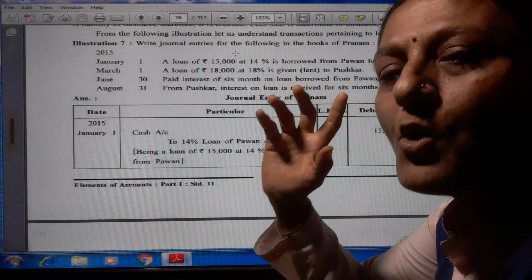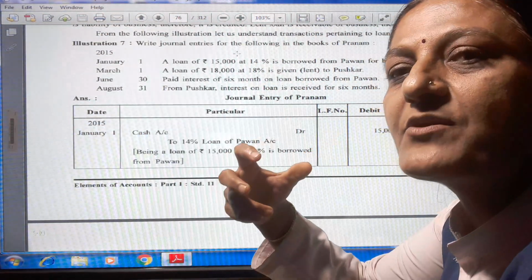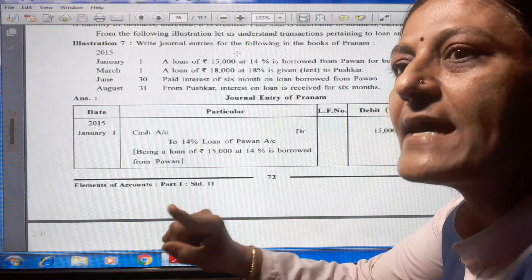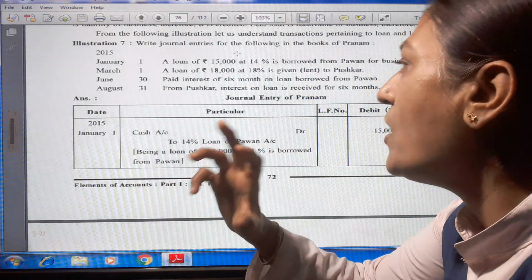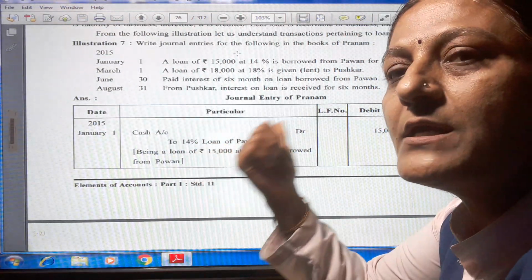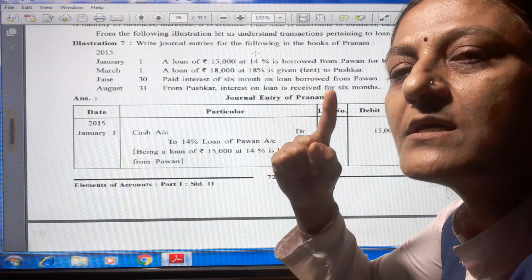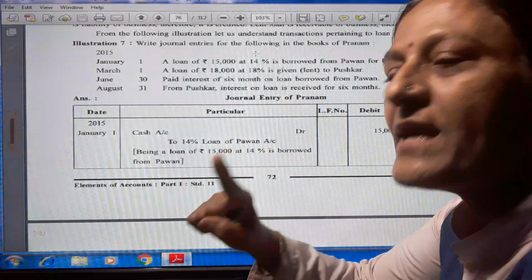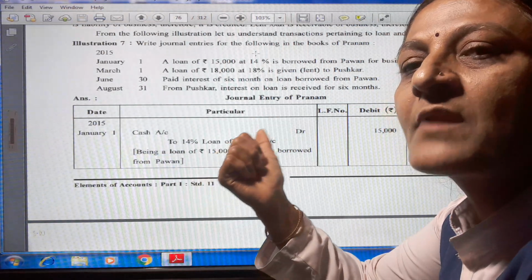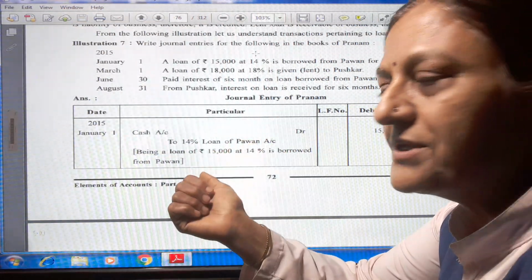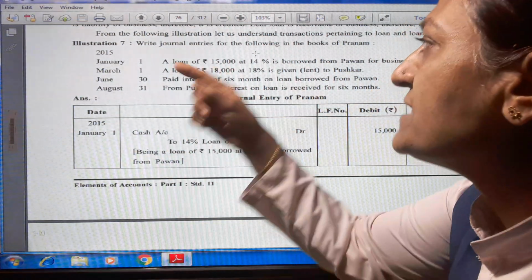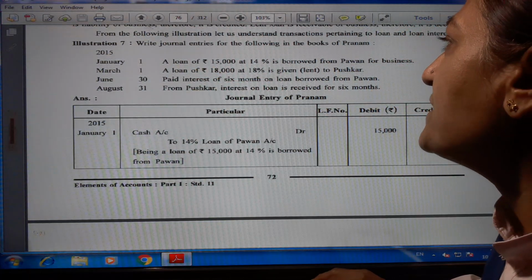When a loan is borrowed, cash comes into our business unit for the loan amount, so we have to credit the giver of the loan. Who is the giver of the loan? Pawan. In the first transaction, Pawan is the giver of the loan, and so we have to credit Pawan, because Pawan is the benefit giver to the business unit. Cash comes into our business unit, so the cash account is debited. So on January 1st, a loan of rupees 15,000 is there.